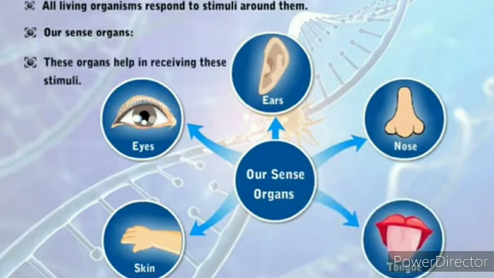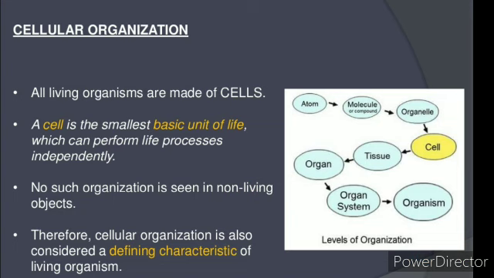Now the fifth point is the cellular organization of the body. How many cells are present? What is a cell? Cells are the basic unit of structure and function in living organisms. Cellular organization of the body is a defining feature of life forms. In unicellular, single-celled organisms, the single cell performs all life functions. Single-cell organisms function independently.